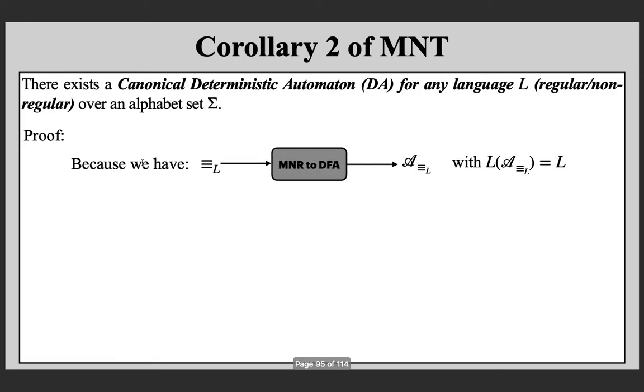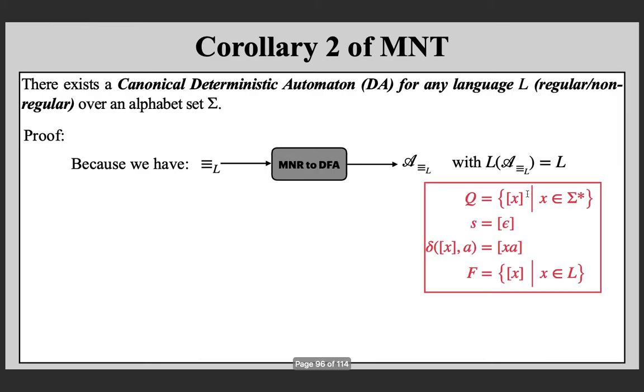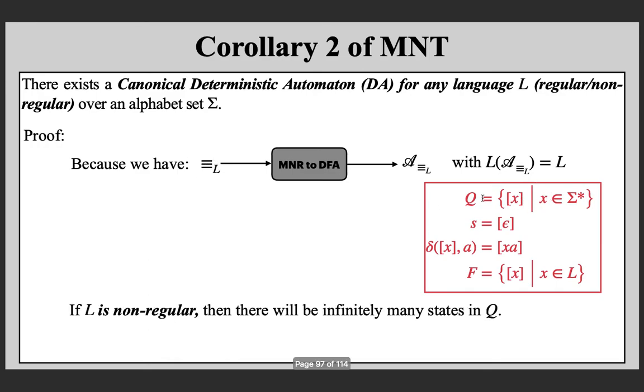We know this construction, that is taking the canonical equivalence relation. If you apply the construction from the same Myhill-Nerode theorem, this may not be a Myhill-Nerode relation, but if you apply it, this is the construction. What will happen? If it is a Myhill-Nerode relation, you will get finitely many states. But if it is not a Myhill-Nerode relation, you will get infinitely many states. That is the only difference.